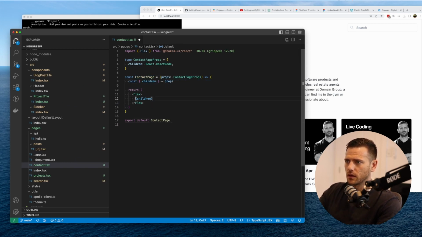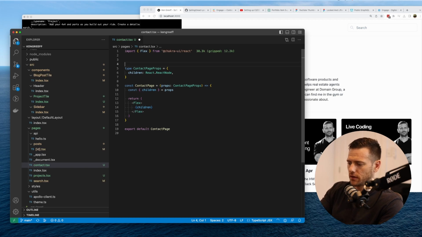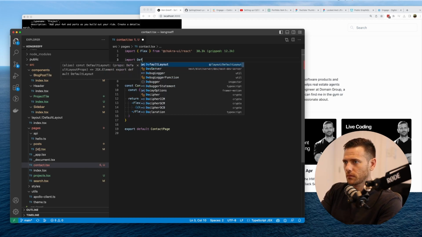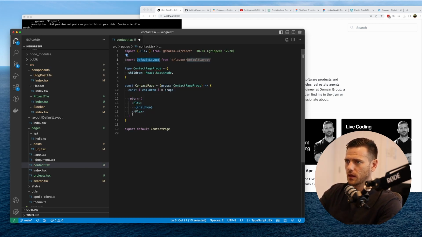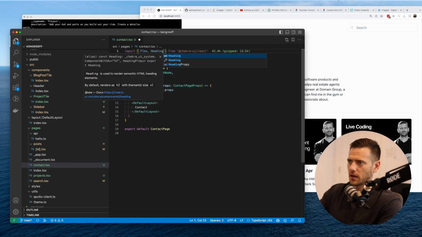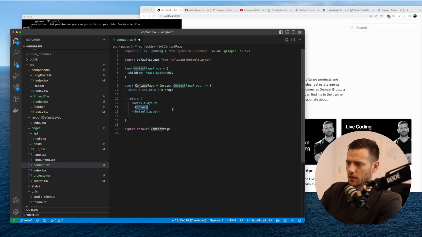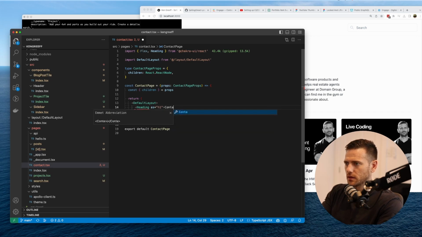And that's all good. And here we're just going to say, so what we want is our default layout. Yep. Swap that out. Then we're just going to say contact. So we know that we've just done one. So we're going to have a heading, heading as an H1. Contact. All right, so that's that.